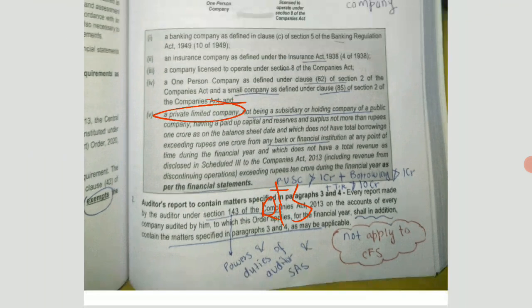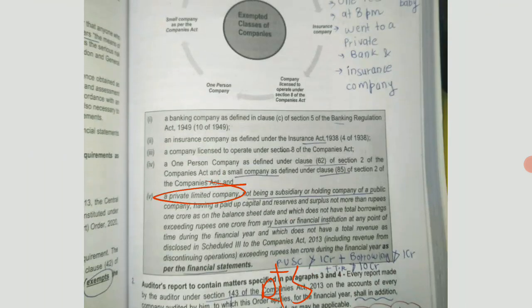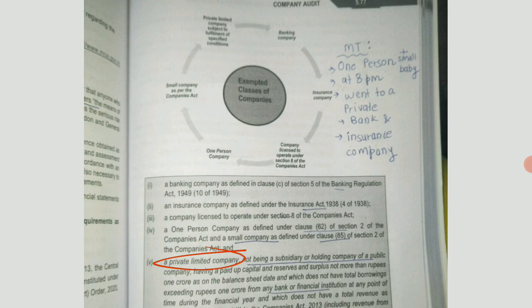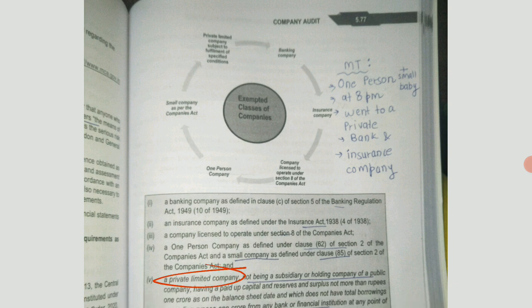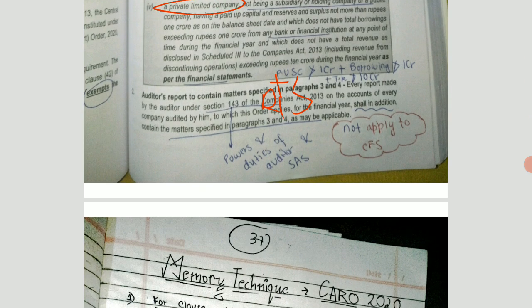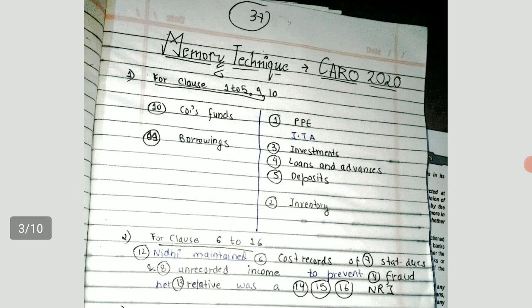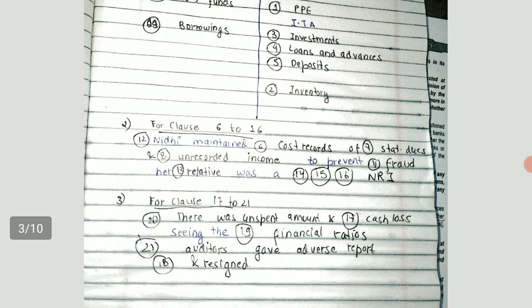Now we have to proceed with the contents. Except all these companies, which are the exceptions, to all the other companies you have to report under CARO 2020. That means you have to additionally report one requirement. You are required to report additionally, and that additional requirement is for reporting under CARO 2020. Okay. So we will continue with this in the next video, and I have prepared one memory technique for you. So I'll start with this from the next part.